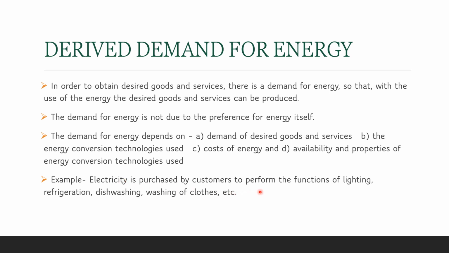Electricity is purchased by customers. Every month we are paying electricity bills, so we are actually purchasing electricity. Why are we purchasing electricity? Do we want electricity, or do we want to use that electricity to get something else? We want that electricity so that it helps us perform functions of lighting, dishwashing, washing of clothes, etc. So we are buying that electricity in order to use it for something else. So this is an example. And the demand for energy is not due to the preference of the energy itself, like how we discussed.